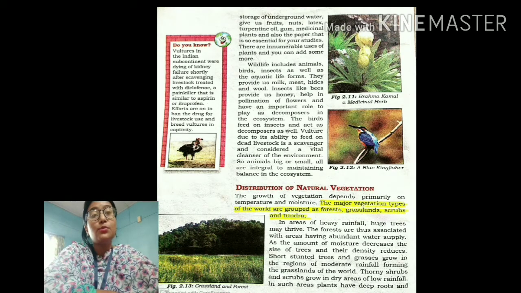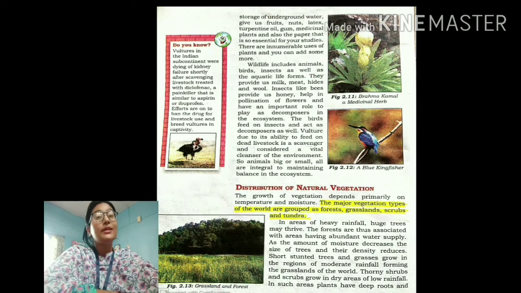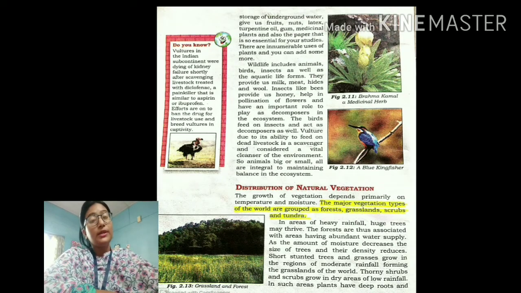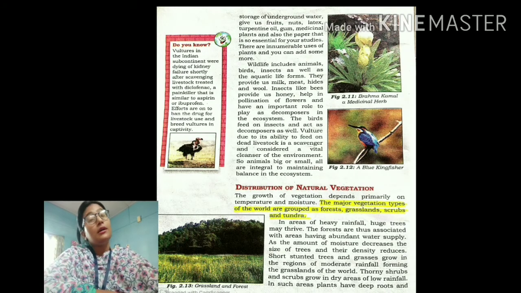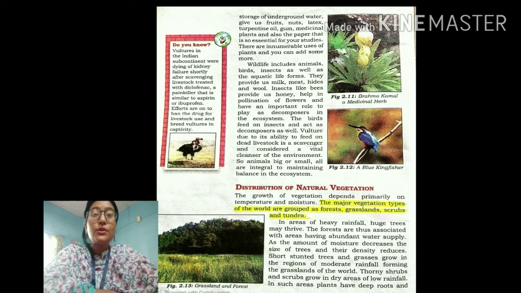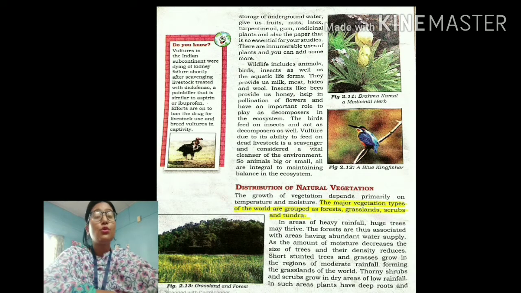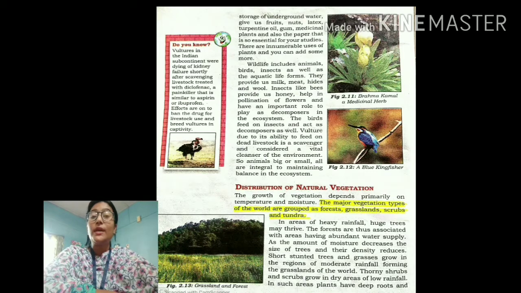It provides us fruits, it provides us vegetables, it provides us turpentine oil. Turpentine oil is something which has medicinal value. It can be used to treat nerve pain, it can be used to treat muscle pain, joint pain, toothache, etc. And then it provides us with latex, it provides us with gums, it provides us with so many medicinal trees. So you see, these plants are so useful to us. It provides us with paper. Paper is so essential for the students in their academic life, isn't it? So the plants have numerous uses. So that is why they are considered as one of the valuable resources.